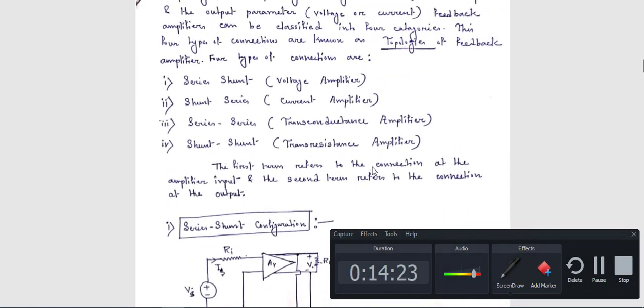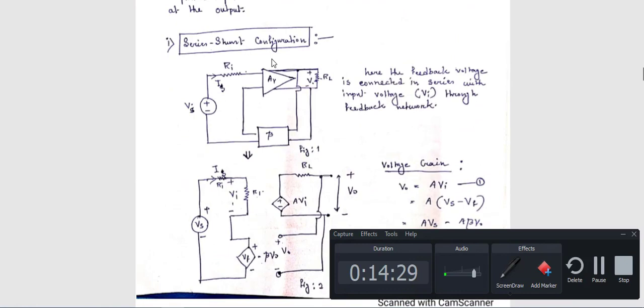Now first come to series-shunt, that is the voltage amplifier. This is the overall diagram. In the series-shunt configuration, the output is series connection and your input is parallel connection. Okay, series. Now see here, the input is the output voltage. Suppose this is your gain. So here one part of the input and another part of the input, which comes through the beta portion, is your another input connection. So this configuration behaves like a parallel configuration.